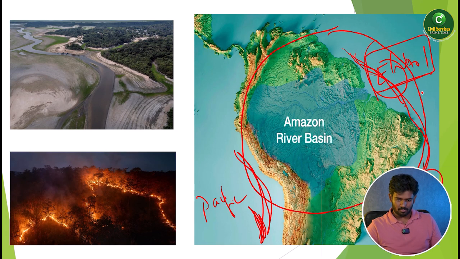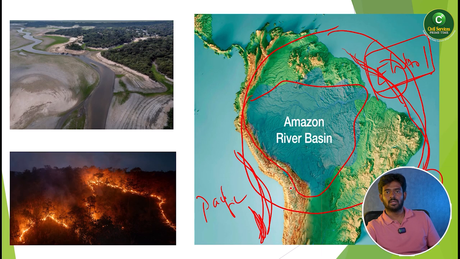Okay, so the Amazon River Basin. You can see in this picture that is completely the Amazon River Basin. It comprises Brazil, Venezuela, Ecuador, Peru, and all these countries in the South American continent. You can see a lot of different kinds of wildlife and biosphere there, anacondas and extensive species in the Amazon River Basin.